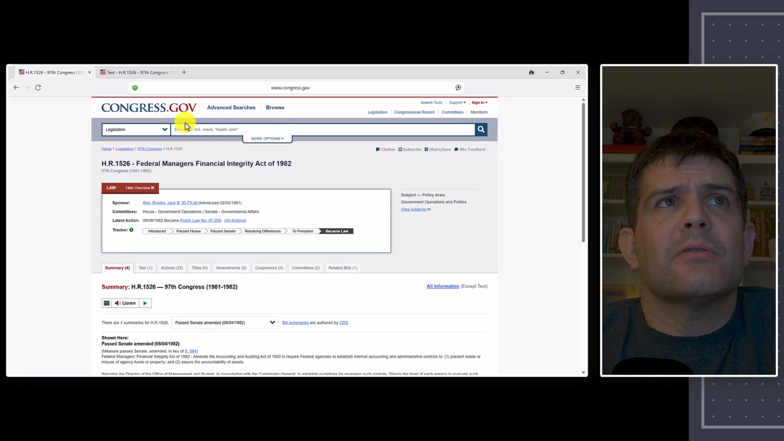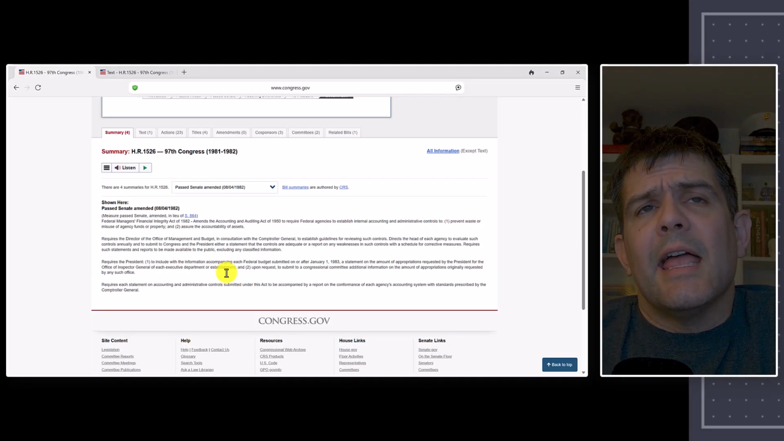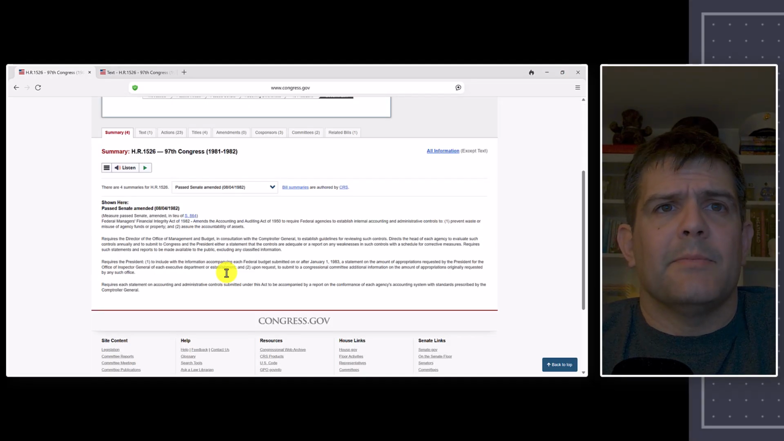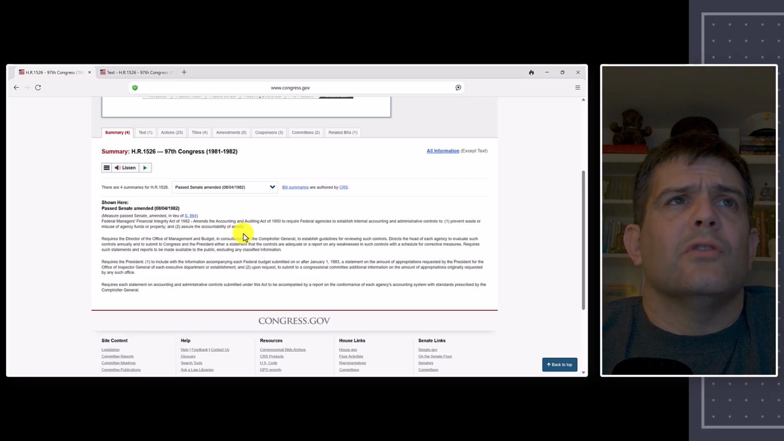As you'll see here on the screen from Congress.gov, it was sponsored by Representative Brooks from Texas, and it became public law on September 8th, 1982, and it's now Public Law 97-255. Helpful tip for any time you're looking up a law is that they provide summaries at Congress.gov for each law that's passed, so it's really useful. And here's a summary they have here, but I will go to the actual law and we'll walk through it.